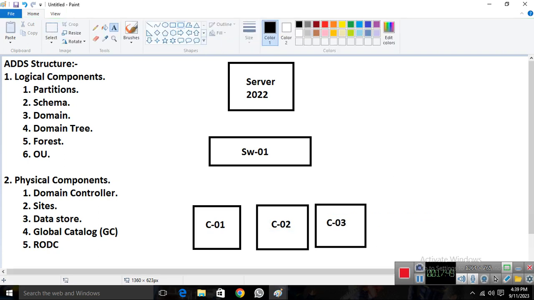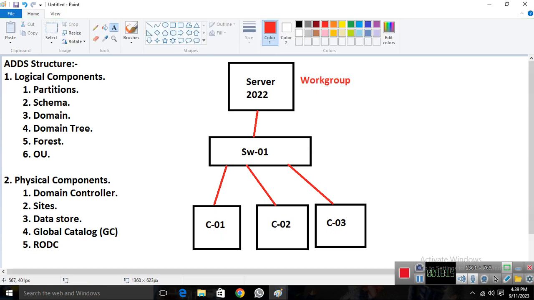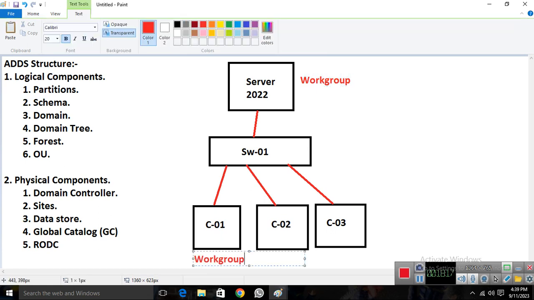Then these clients and the server are connected together like this. Fine. Now we have Server 2022. Now if I want to become a domain, right now, by default what happens? By default, this server is working in a workgroup. These clients also work in a workgroup network by default.